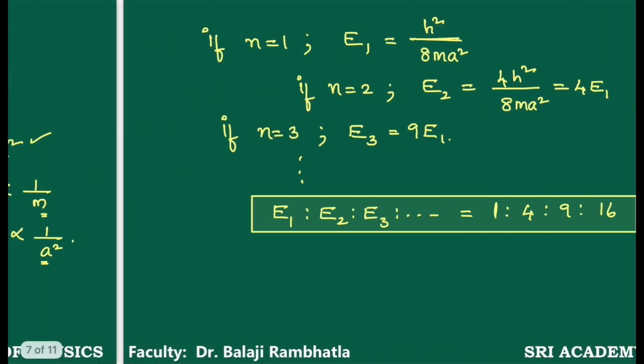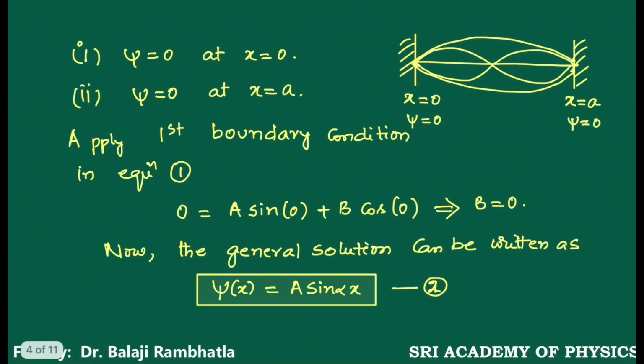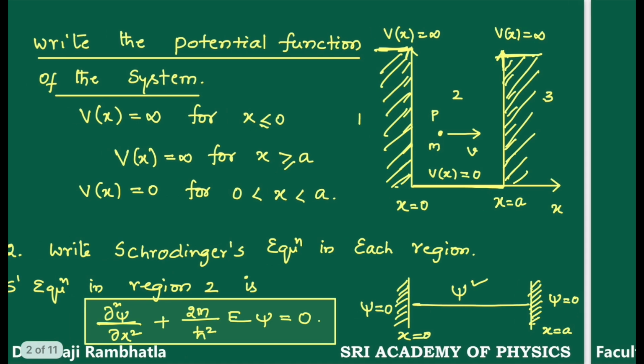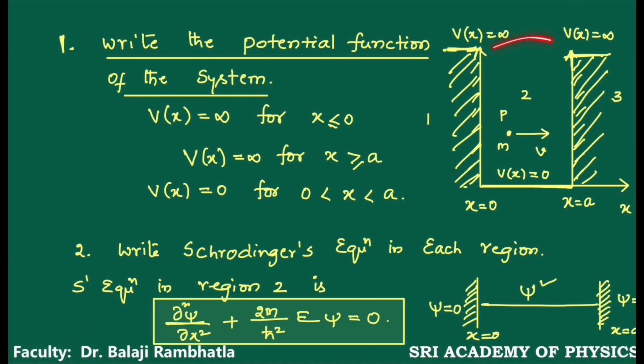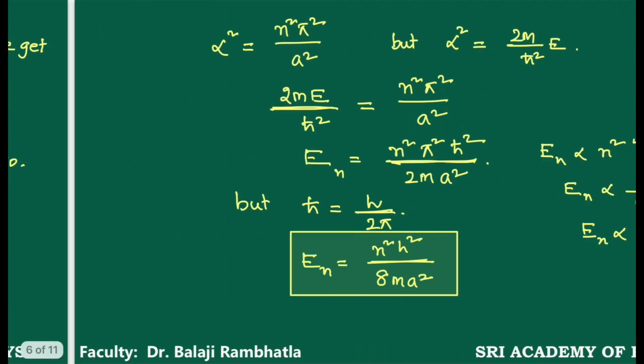The probability of finding the particle, that is, for example, in the box we have considered, where is the particle? It is somewhere in the middle of this. What is the probability value of the particle being in this region? 1. So the probability of finding the particle between x is equal to 0 and x is equal to a is always maximum. Probability maximum means that value should be equal to 1.